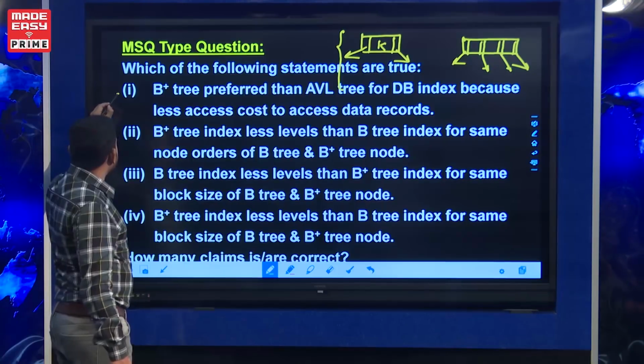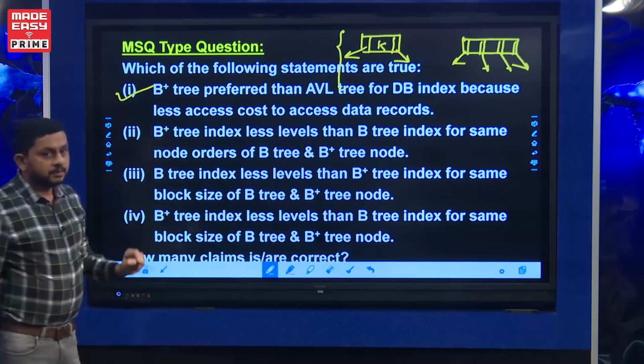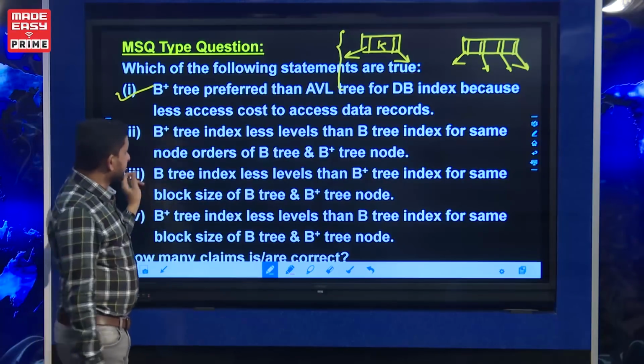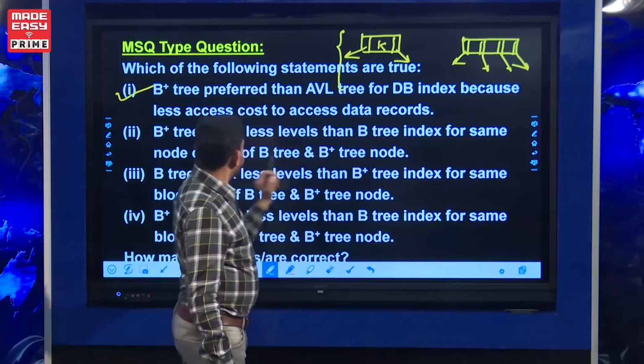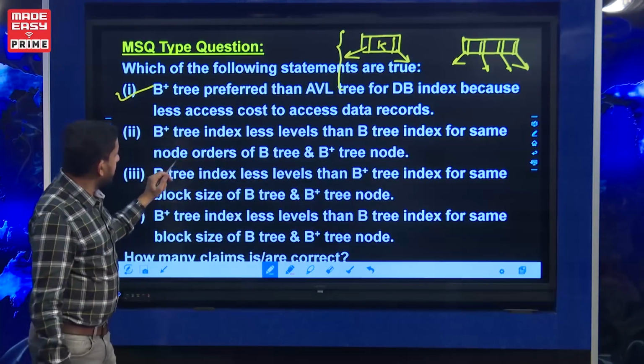Okay, this is a correct choice, one of the correct choices. Next, B+ tree has fewer levels than B tree for the same node order.